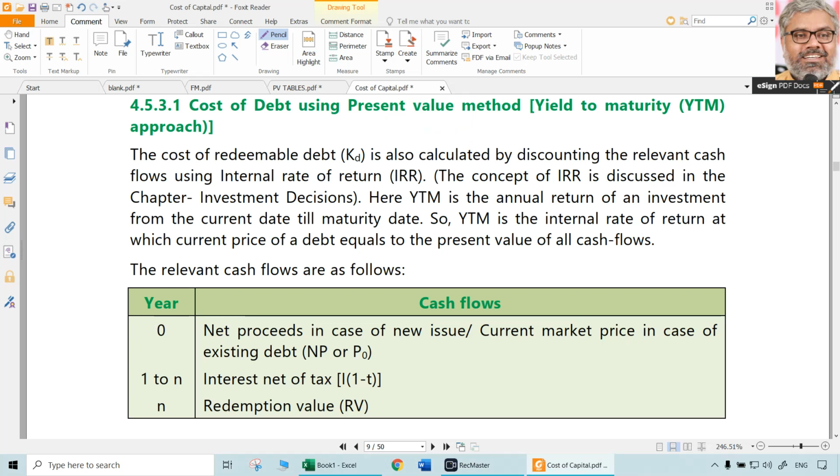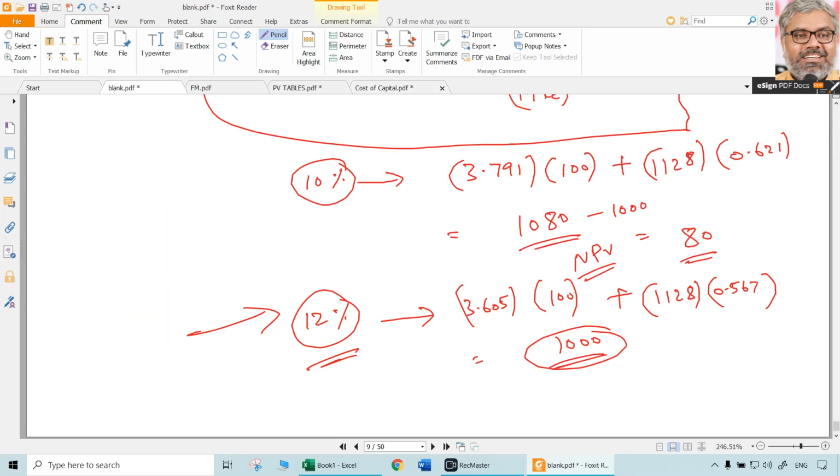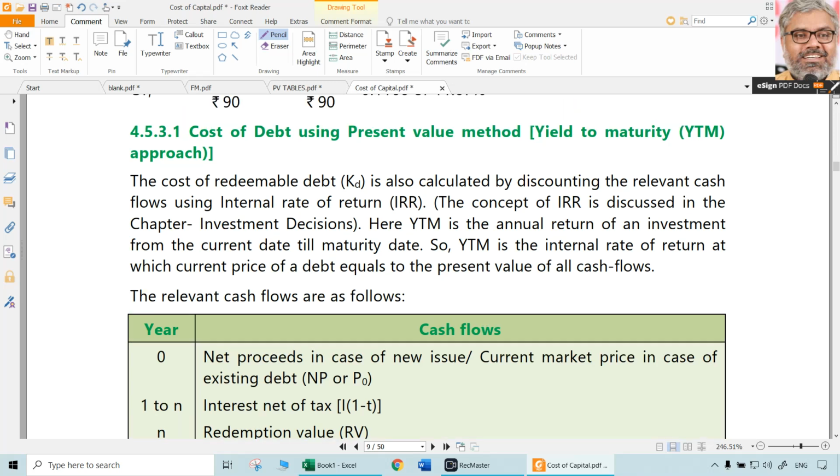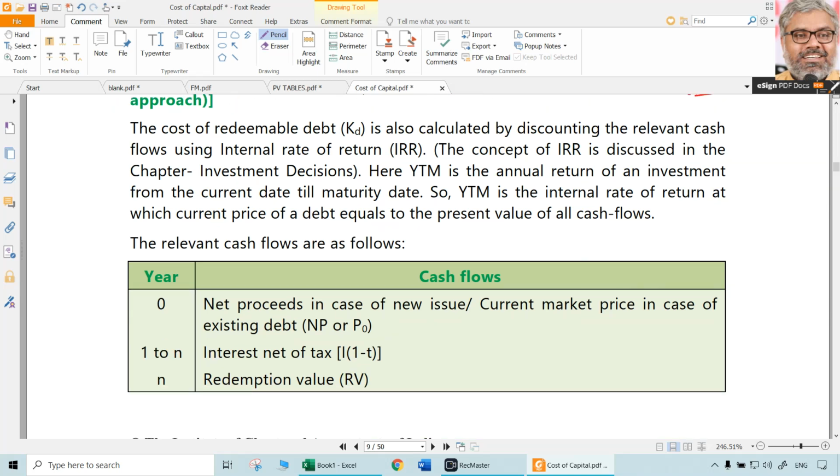Now that we are already using the time value of money concept, and cost of equity is being calculated using the realized yield approach, similar logic can be used for cost of debt also, which we skipped in the earlier session. Now we can come back to that. Using a YTM, yield to maturity approach, cost of debt can also be calculated. The logic is the same. The only thing is, in case of equity shares it will be dividend, and in case of debt it will be interest. That's it. So what is going to be the YTM approach here?